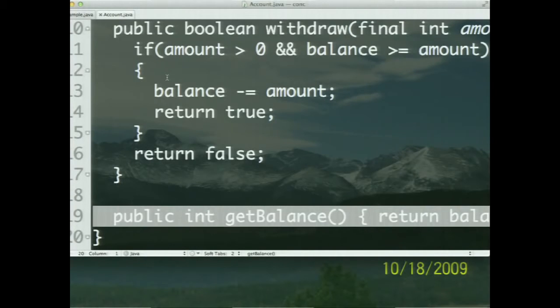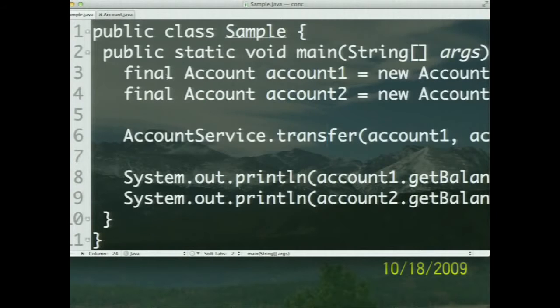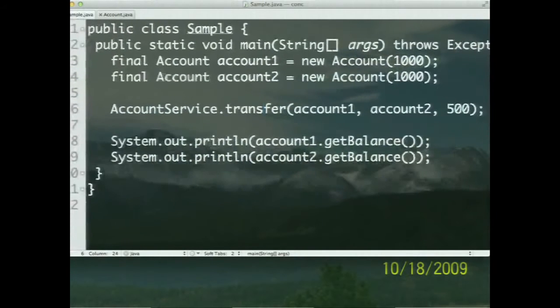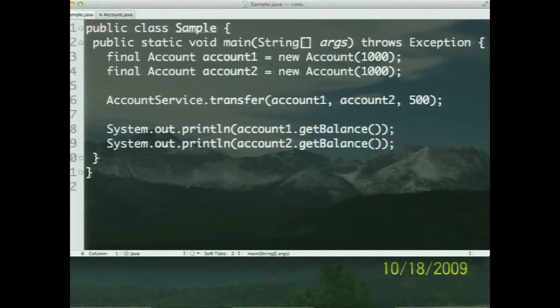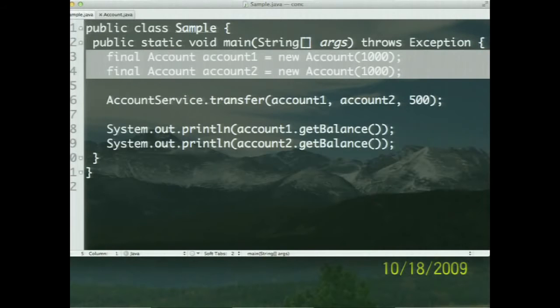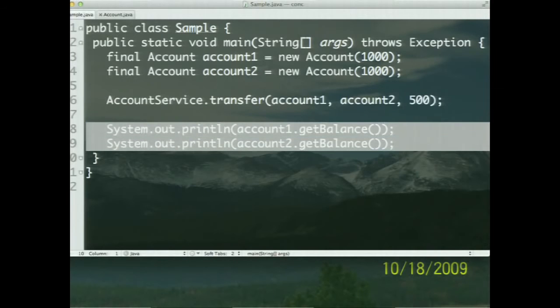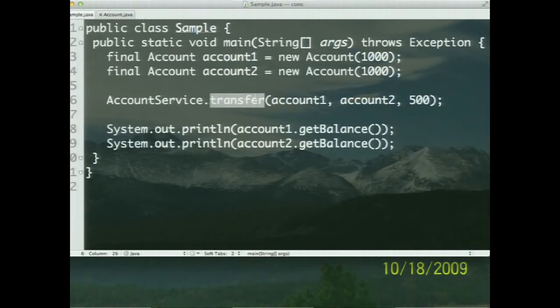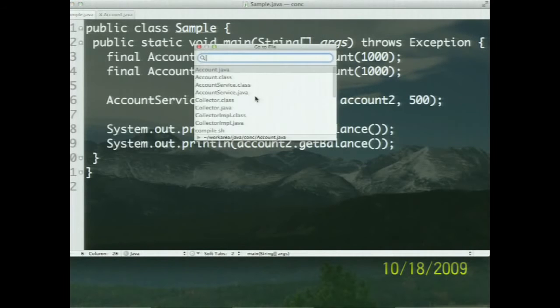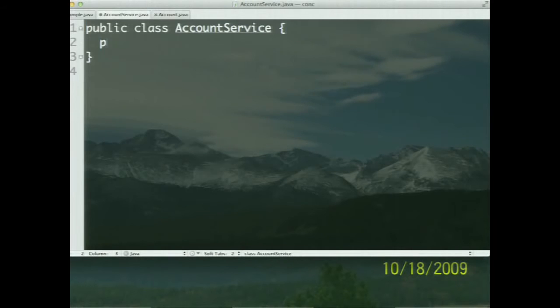Now let's take a look at the code that's going to use this. What I have here, as you can see, is two accounts I've created, and each of them has a balance of $1,000 in it. I want to transfer $500 between those two, and of course, once I transfer money, I want to display what the balance is. This is using a transfer method within a so-called account service. Let's look at the account transfer method itself. Oh, I don't have it. Let's go ahead and write it.